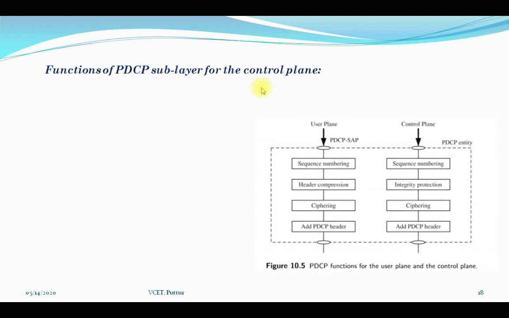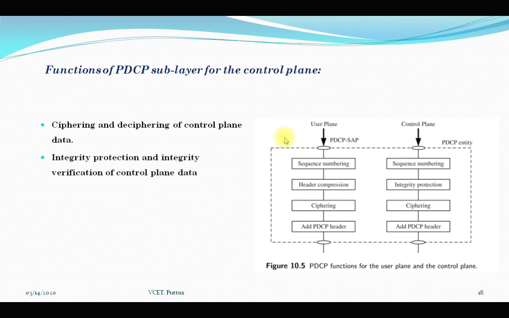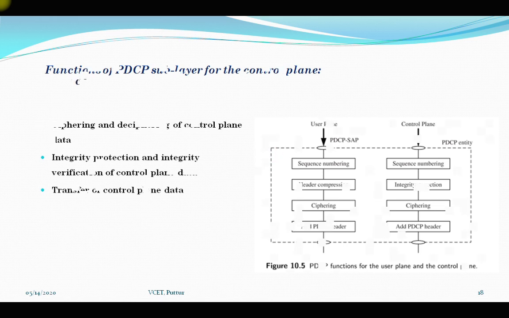Similarly, if we consider the functions of the PDCP sublayer for the control plane, the first thing we do is ciphering and deciphering of the control plane data, then integrity protection and integrity verification of control plane data, then transfer of control plane data. So these are the three things which will be done for the control plane.